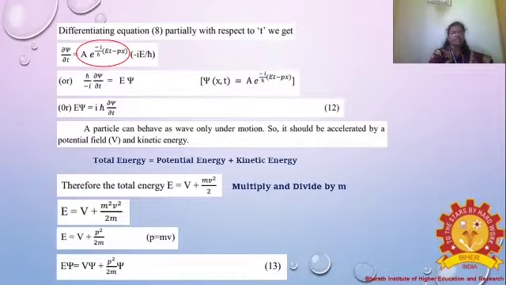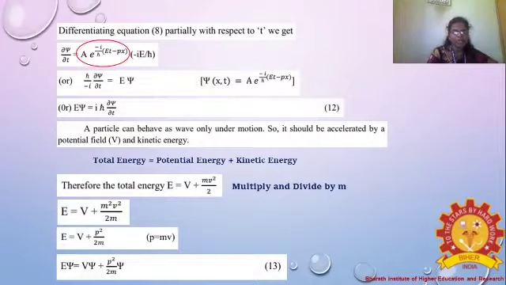We get ∂ξ/∂t = A e^(-i/ħ (Et - px)) (-iE/ħ).